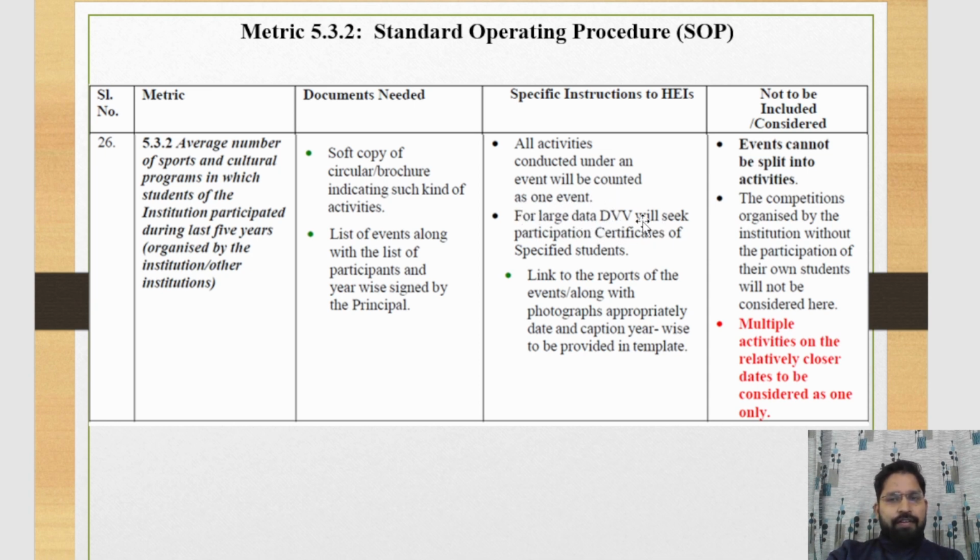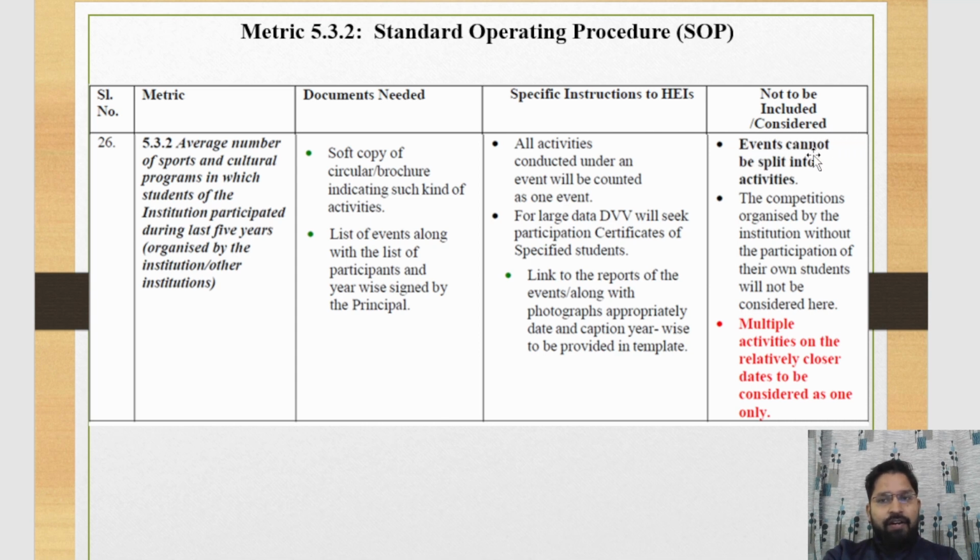For large data, all certificates of any participating student. If a number of events are conducted and a number of students participated, then you should design a report, and then provide a link to that report of the event along with the photograph, date, and caption, year-wise, to be provided in the template. The link should be provided inside the template.